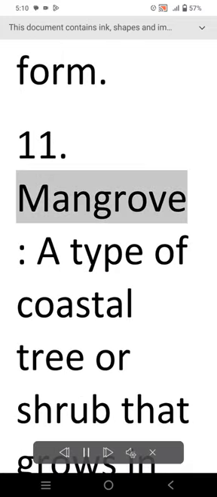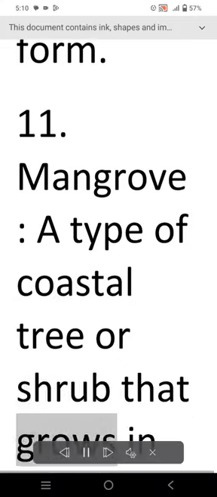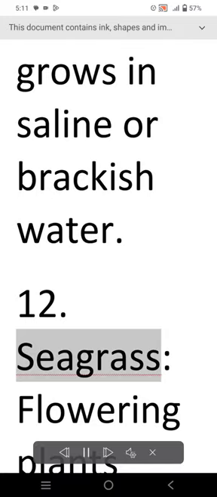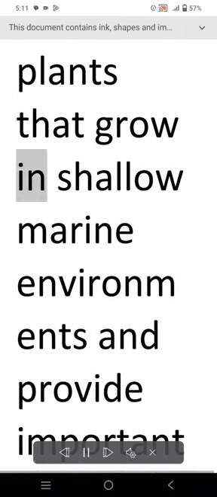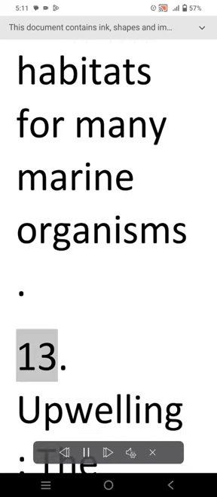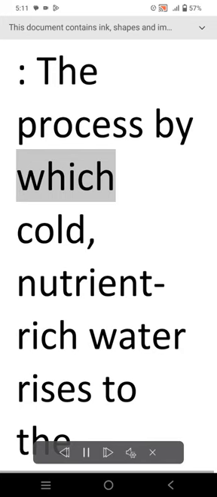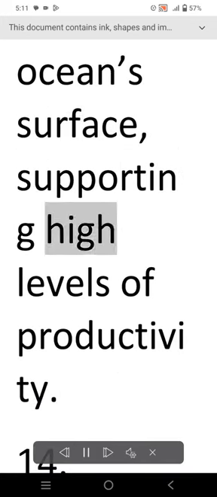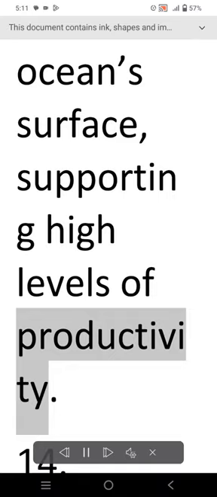11. Mangrove. A type of coastal tree or shrub that grows in saline or brackish water. 12. Seagrass. Flowering plants that grow in shallow marine environments and provide important habitats for many marine organisms. 13. Upwelling. The process by which cold, nutrient-rich water rises to the ocean's surface, supporting high levels of productivity.